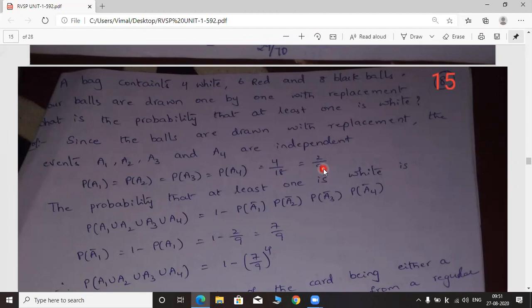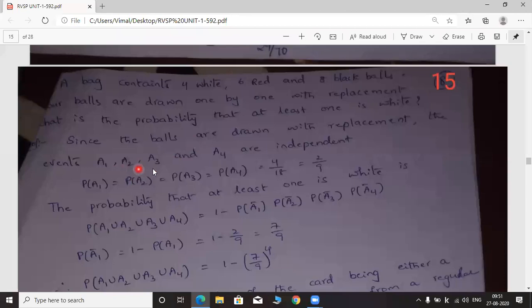After drawing the ball from the bag, you have to identify the color and put it in the same bag. Is it clear? Here we have to draw 4 balls from the bag one by one, one after another. After identifying the color, you place the ball in the bag. That is called with replacement.